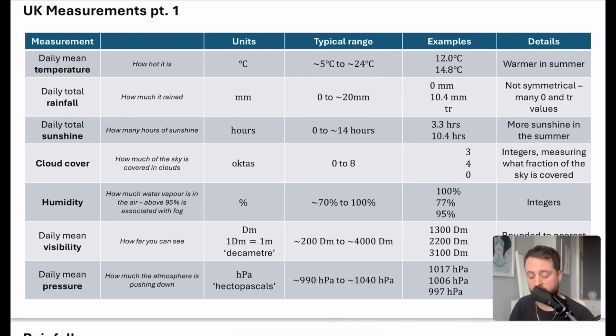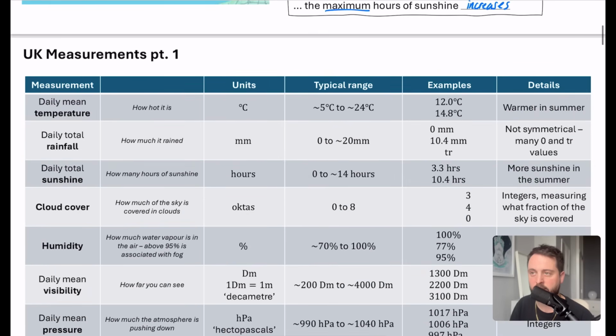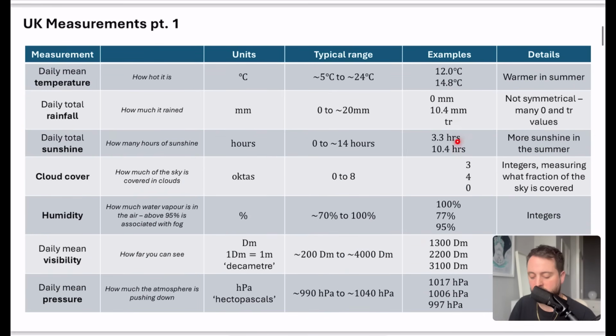Sunshine is how many hours of sunshine there was in a 24-hour period, measured in hours, and typically it's between 0 and 14 hours, but when we go up to Luchars in the summer, you do get some days where it's even more than 14 hours, because sunrise and sunset are quite far apart in the summer. Now you can also see these are rounded to one decimal place as well, so you might expect 3.3 hours or 10.4 hours. This was probably quite a cloudy day, and then maybe this was a nice clear day. Obviously, more sunshine in the summer months.